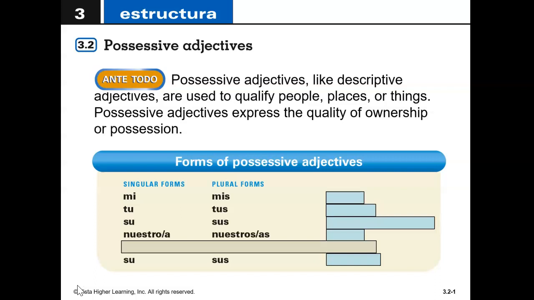Okay, so possessive adjectives, like descriptive adjectives, are used to qualify people, places, or things. Possessive adjectives express the quality of ownership or possession. And these are words that we definitely recognize. You have already seen the word mi and maybe even the word mis, and it means my. So think about all the possessive adjectives that we have in English to indicate to whom something belongs. That's what we mean by to qualify places, people, or things. So if you want to say that something is yours, it belongs to you, you would say my in English.